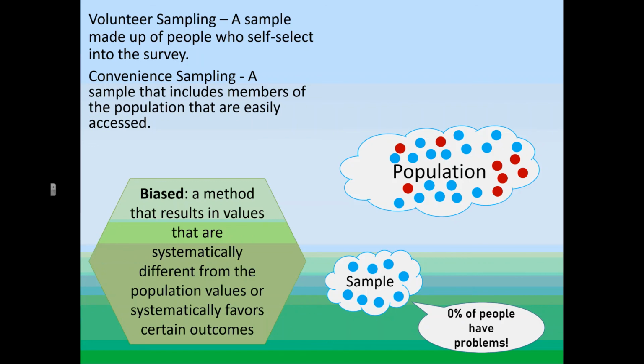If you notice, in this population, on the left side, fewer people have problems. On the right side of the population, there are a lot of people with problems. For some reason, on the right side of this population, there's a big issue. We don't know what the issue is. But if we only take from the left side of the population, we're not going to get a good, clear idea of what is happening in this population.